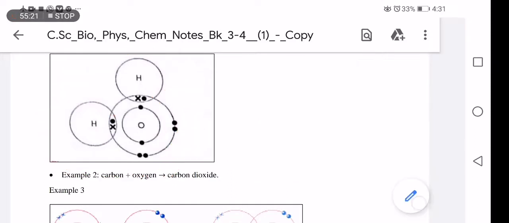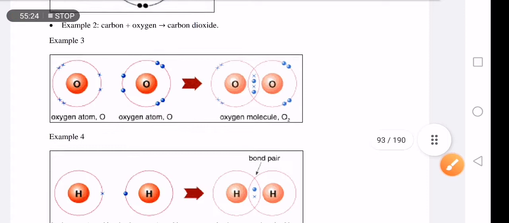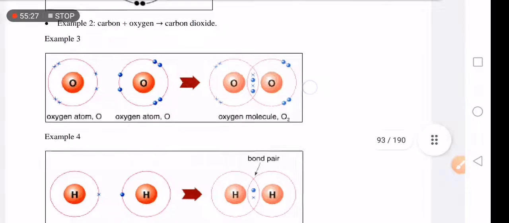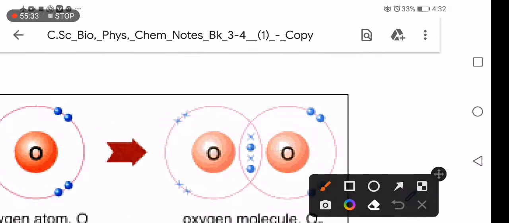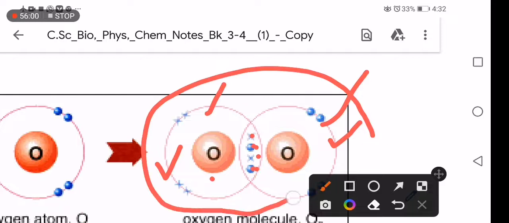Then this one again, this is oxygen. As you can see, I want you to see this one, this oxygen atom donated 2 electrons to this one, and this oxygen atom donated 2 electrons to this one, and they both become stable. That is covalent bonding. So this is covalent bonding for the oxygen molecule.